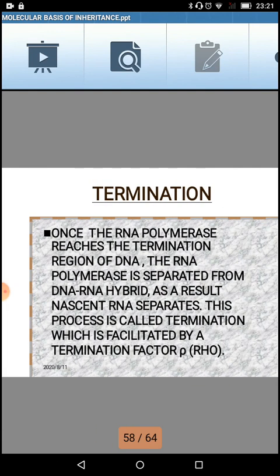The last step, that is the termination. Once the RNA polymerase reaches the termination region of the DNA, the RNA polymerase is separated from the DNA-RNA hybrid, and as a result, nascent RNA separates. Nascent RNA here means the messenger RNA. This process is called termination, which is facilitated by the termination factor, which is called Rho factor.